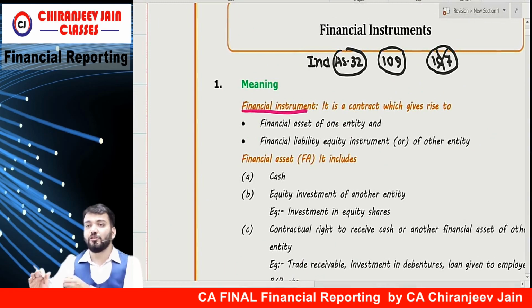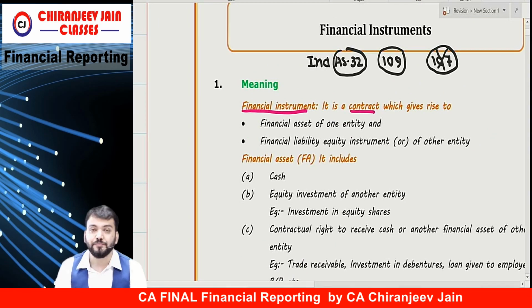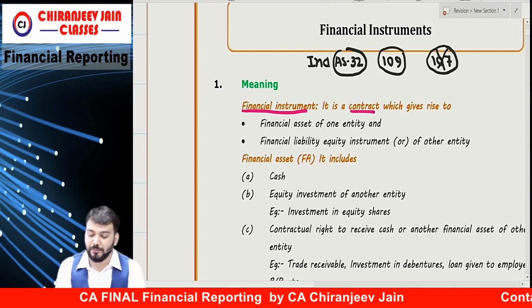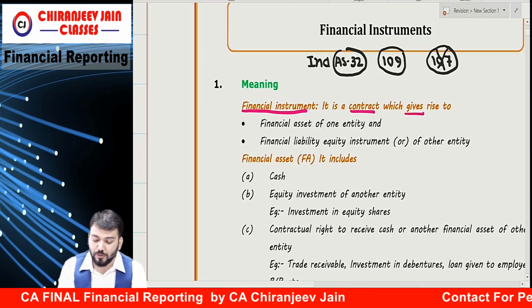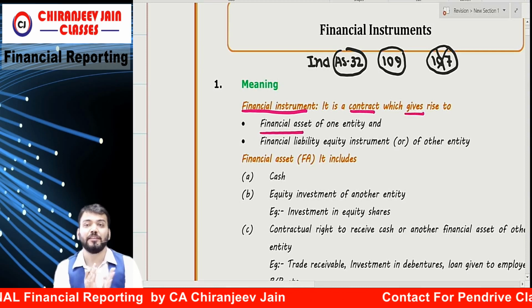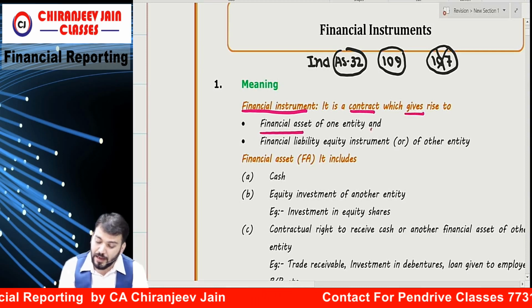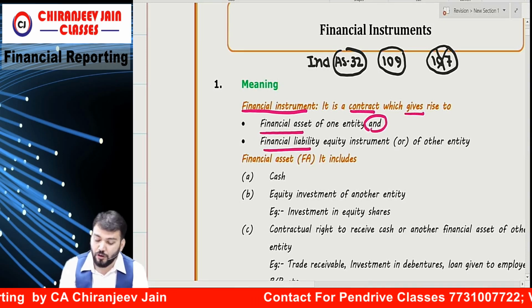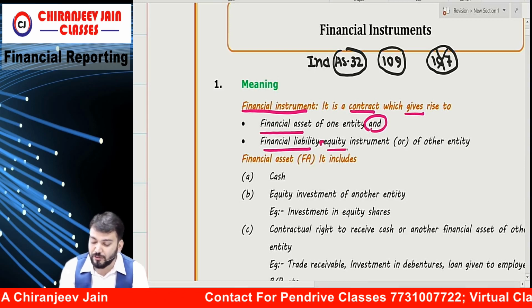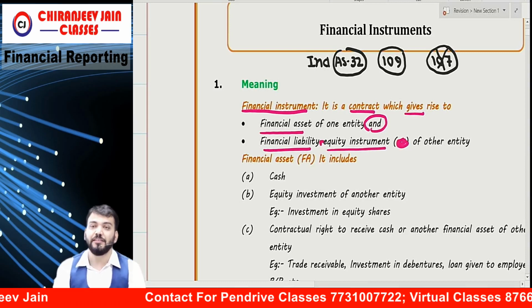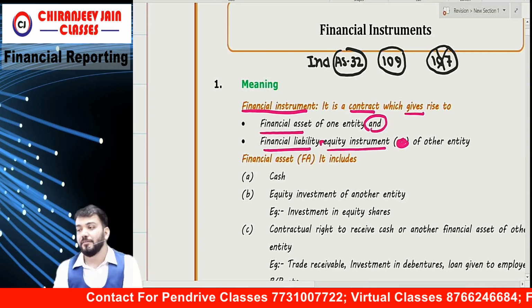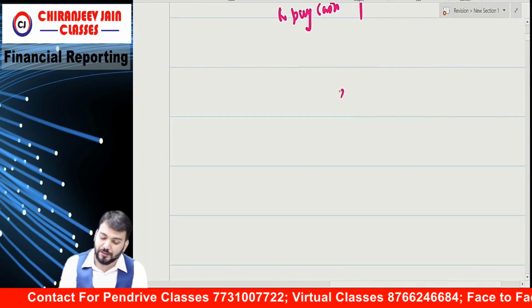So, financial instrument means it is a contract which gives rise to a financial asset of one entity and a financial liability or equity instrument of another entity.